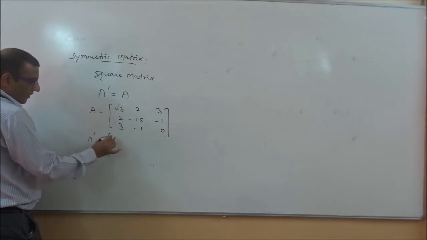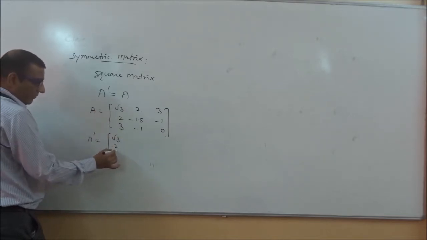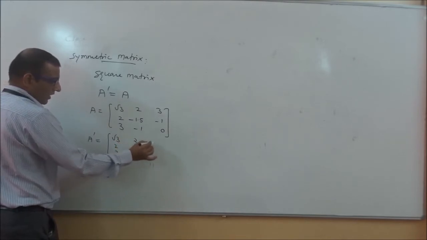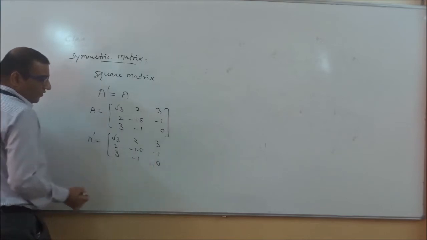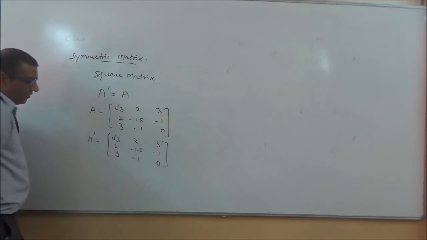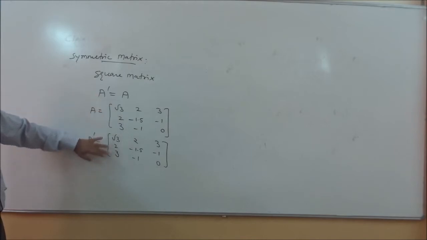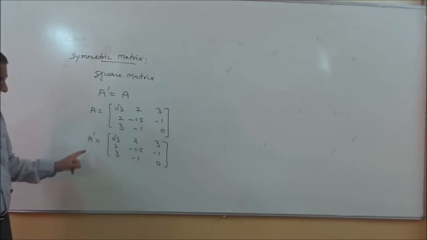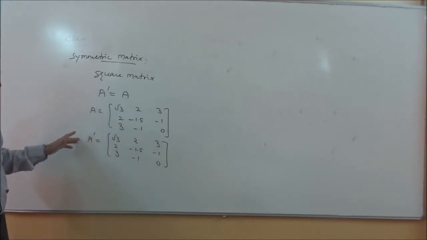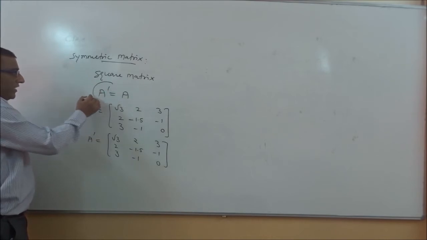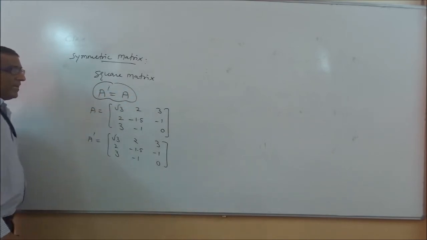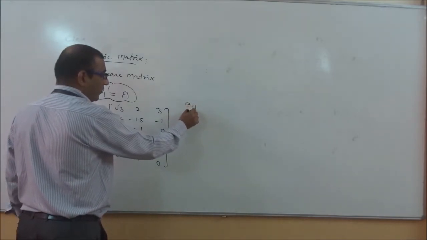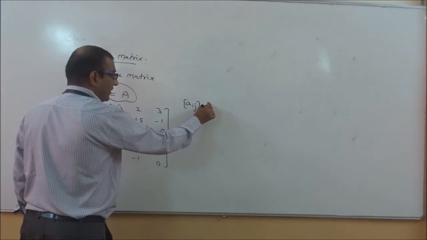The transpose of this matrix: we will convert R1 as C1, R2 as C2, R3 as C3. So if you notice here, both the matrices are same. R1 will convert in C1, R2 in C2, and R3 in C3. If you see here, both the matrices are same. So a square matrix is known as a symmetric matrix if we are getting A dash equals A, or if Aij is equivalent to Aji.